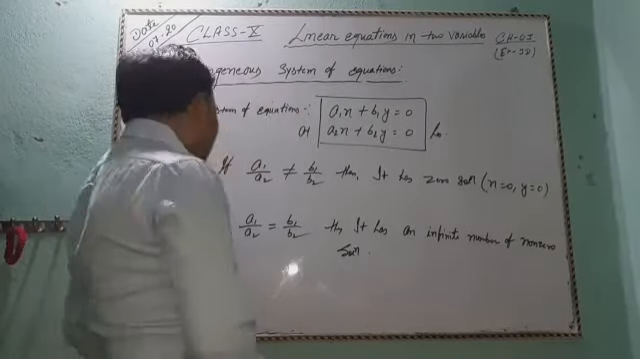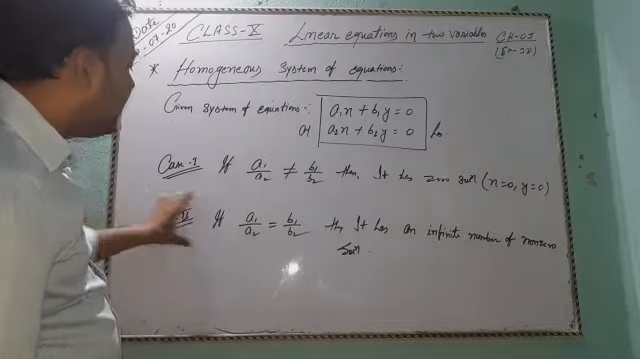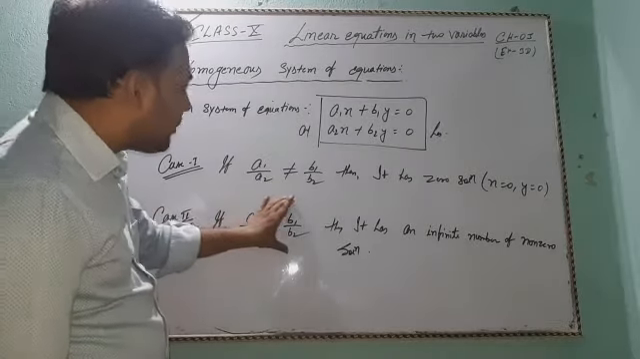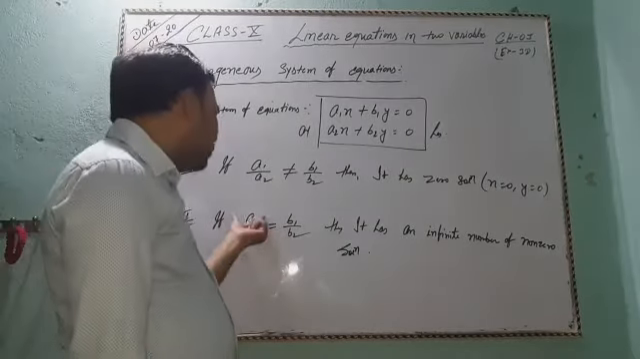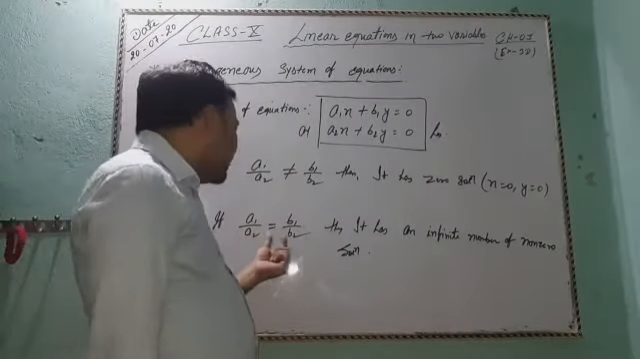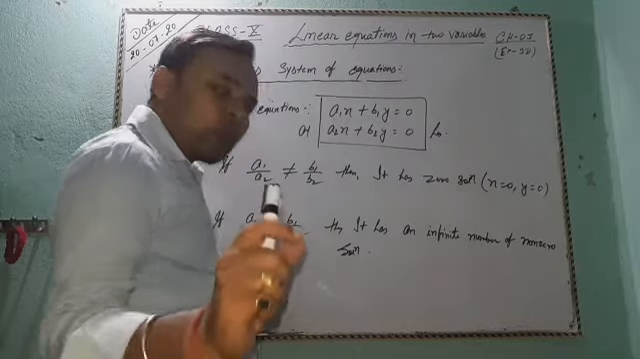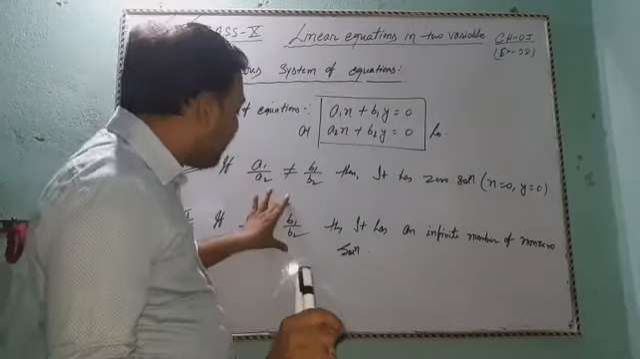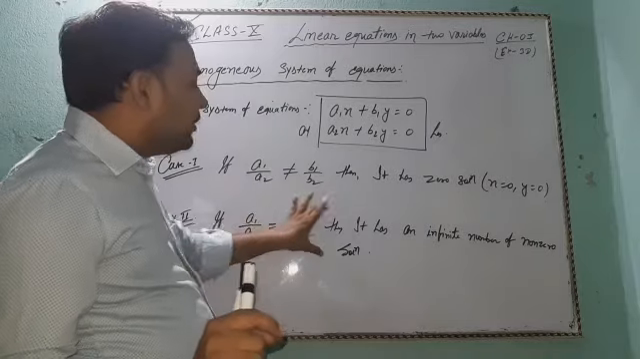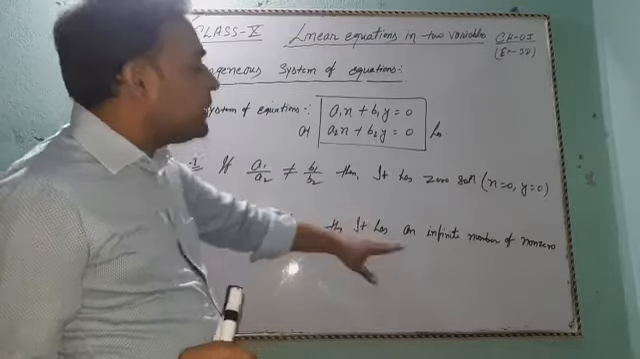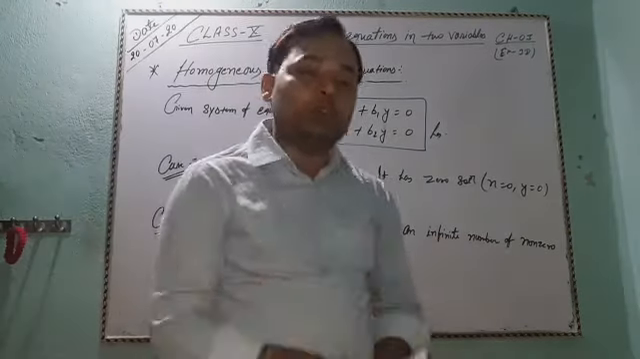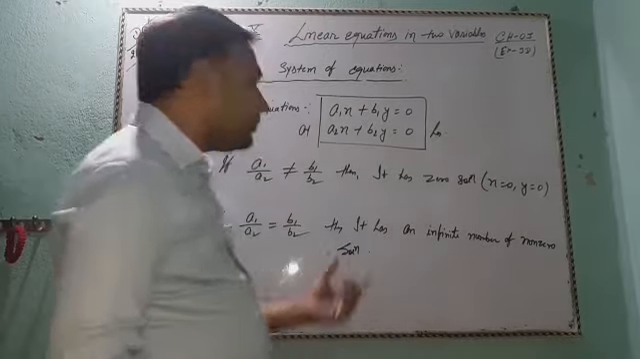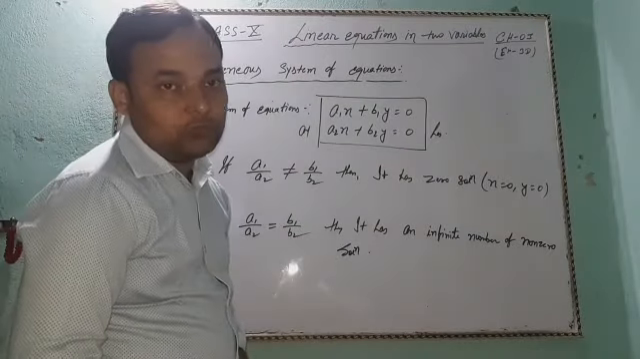Okay, and next, case 2: if a1 by a2 and b1 by b2, that is, the ratio of the coefficients of x is equal to the ratio of the coefficients of y, then we say that it has an infinite number of non-zero solutions. Infinite number of non-zero solutions.